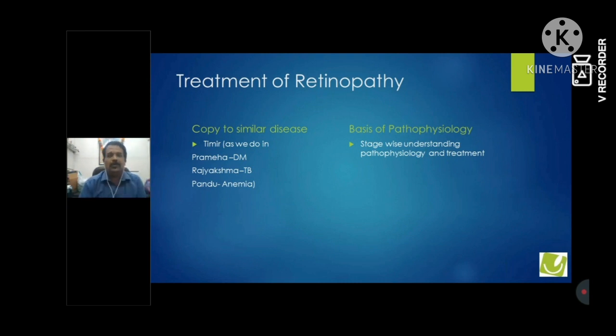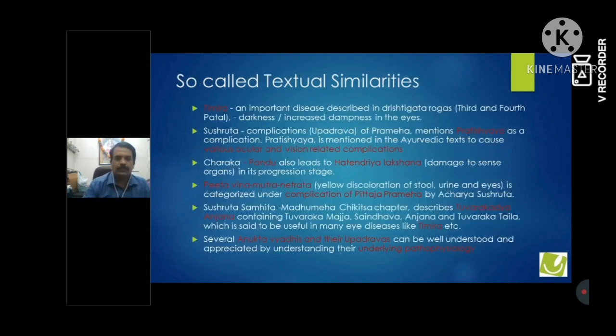Similarly, it is very close to Timir. So whatever is in Timir, we can copy and do the treatment. That is one way of treating the disease, which is not actually Ayurvedic, but we can treat it in a similar way. The other way, which is more Ayurvedic, is based on pathophysiology. We can correlate with our Dosha Dhatu Mala Siddhanta and treat accordingly. So we will see both ways of how we can do it.